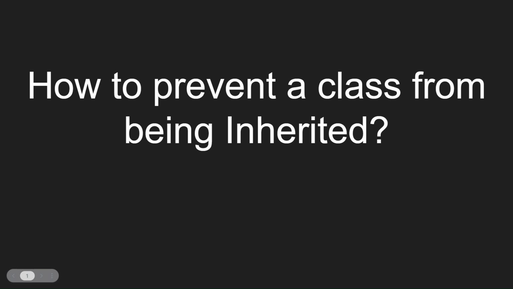How to prevent a class from being inherited. So basically there are two ways to prevent a class from being inherited. One is by using the sealed keyword in class, and the second is by using the static keyword in class. The difference between static and sealed is that we can create the object of a sealed class, but we cannot create the object of a static class.